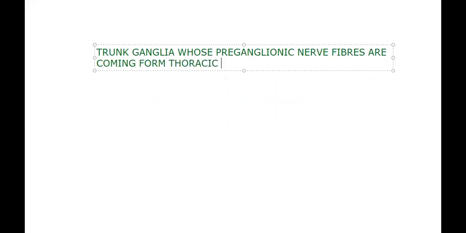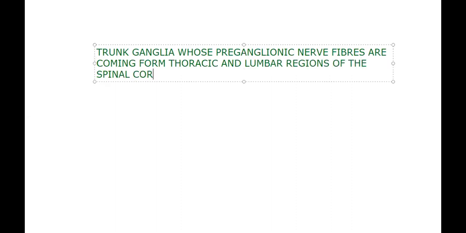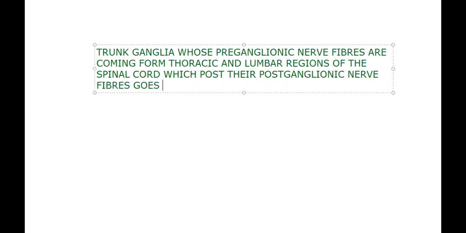The trunk ganglia, whose preganglionic nerve fibers are coming from the thoracic and lumbar regions of the spinal cord, their postganglionic nerve fibers go to the body parts which are present above the diaphragm.